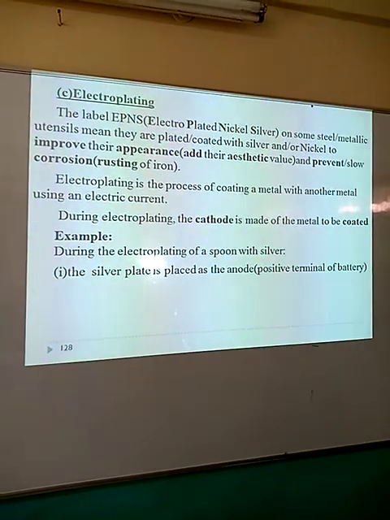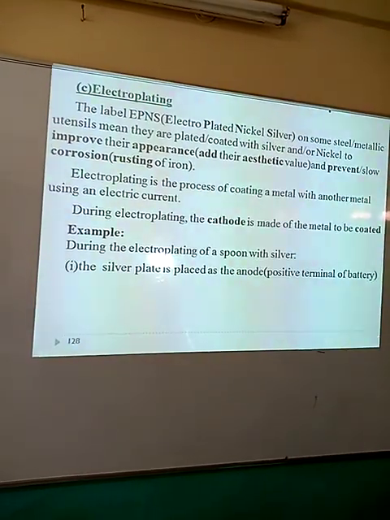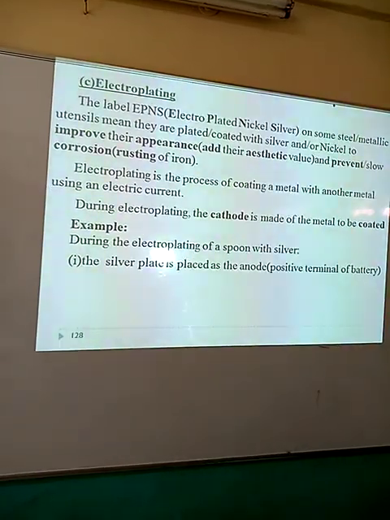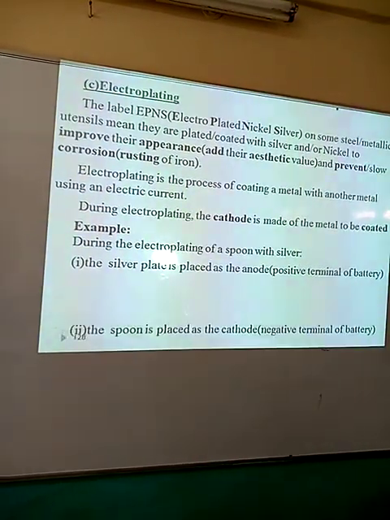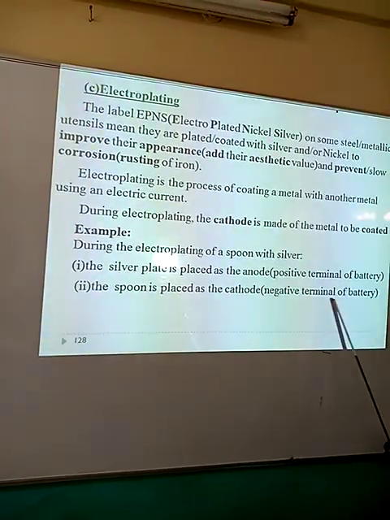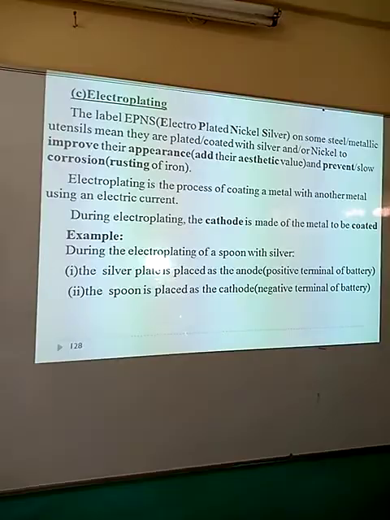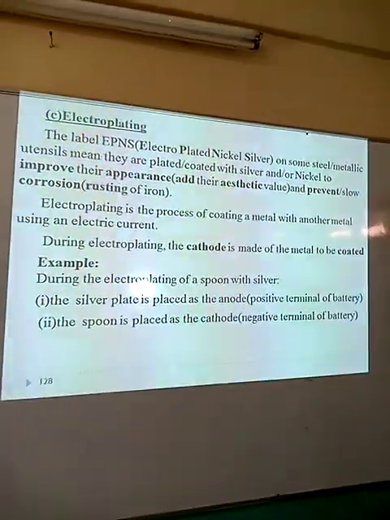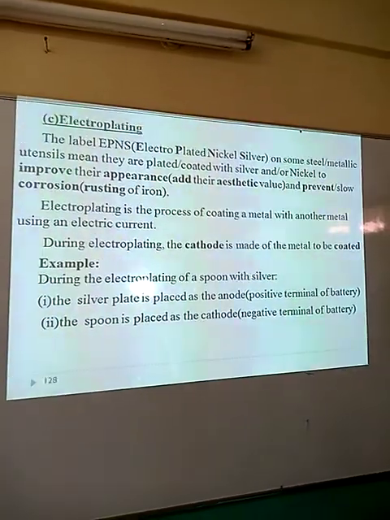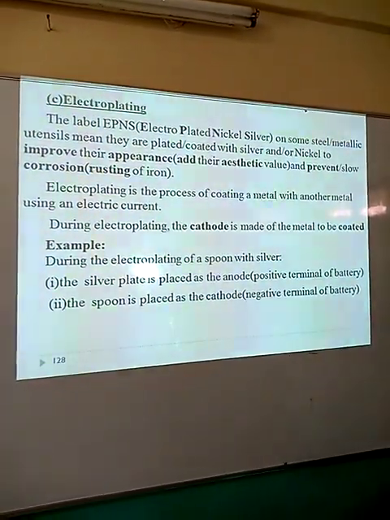If you want to electroplate a spoon with silver, the silver plate is placed as the anode, that is the positive terminal of the battery, while the spoon is made the cathode, that is the negative terminal of the battery. That is when the silver atoms will stick to the spoon by acquiring electrons, and that's how the spoon will become electroplated.